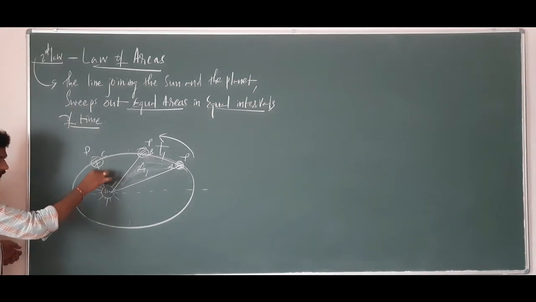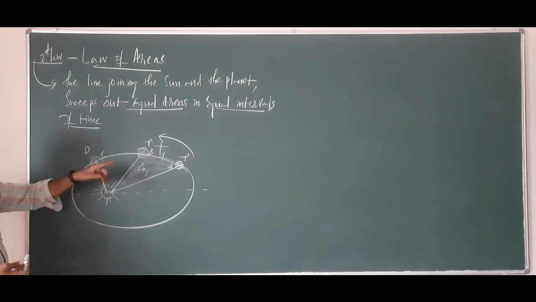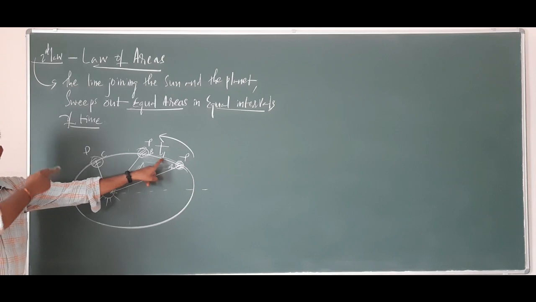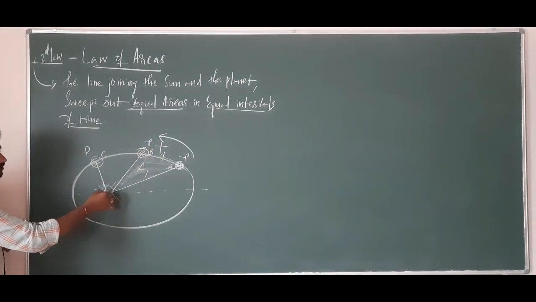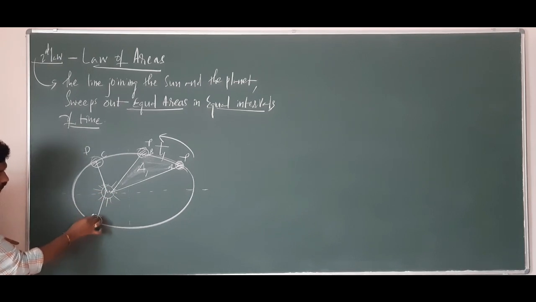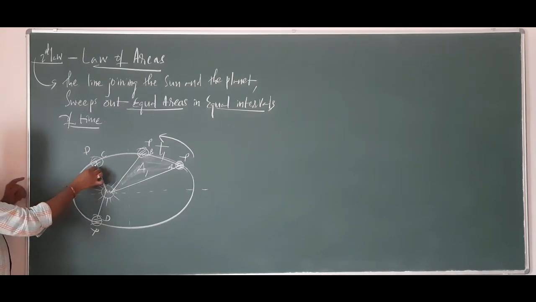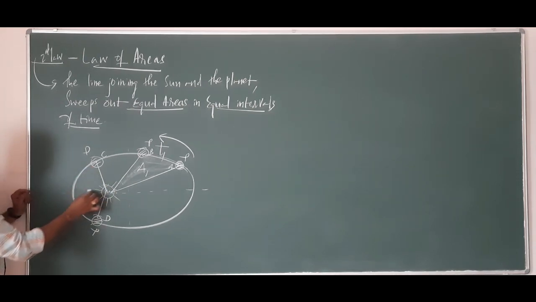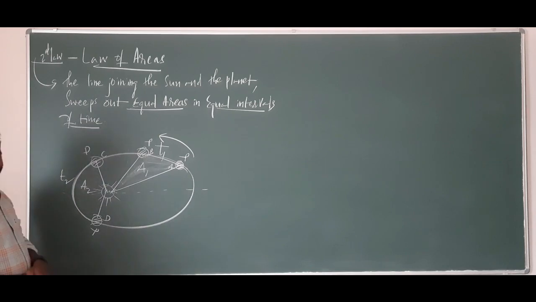This is the line joining between the sun and the planet now. After some time, at what time now? T1 is equal to T2. In a time T2, look at here, the planet has reached till this point. So this is the planet at the point D. Here also some area is covered by this line joining the sun and the planet. So imagine that area is A2 and it has taken place in a time T2.